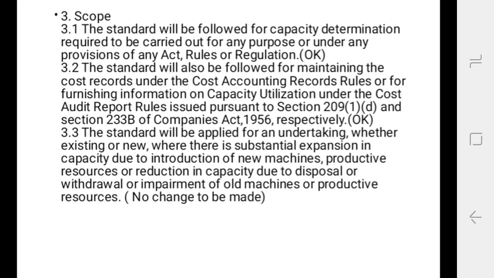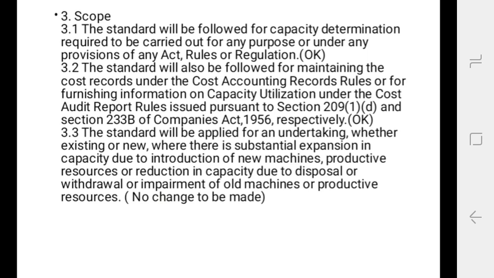Second one is that the standard will also be followed for maintaining the cost record under the cost accounting record rules or for furnishing information on capacity utilization under the cost audit report rules issued pursuant to section 209 subsection 1D and section 233B of the Companies Act 1956 respectively.